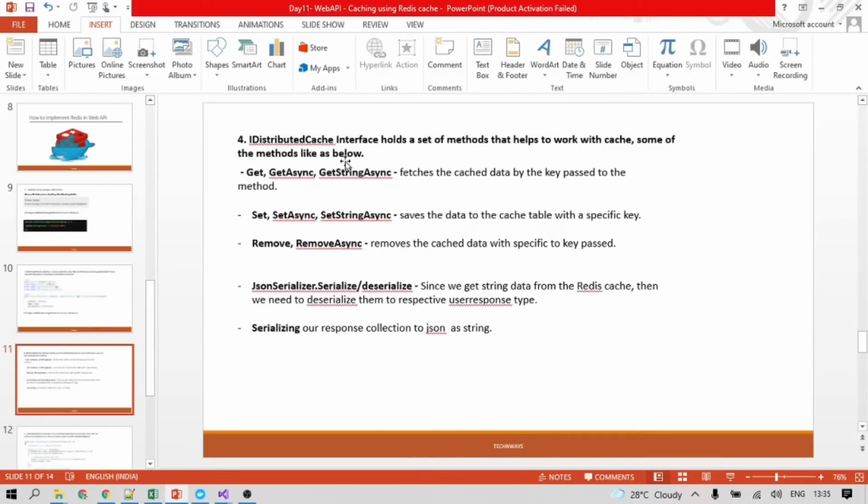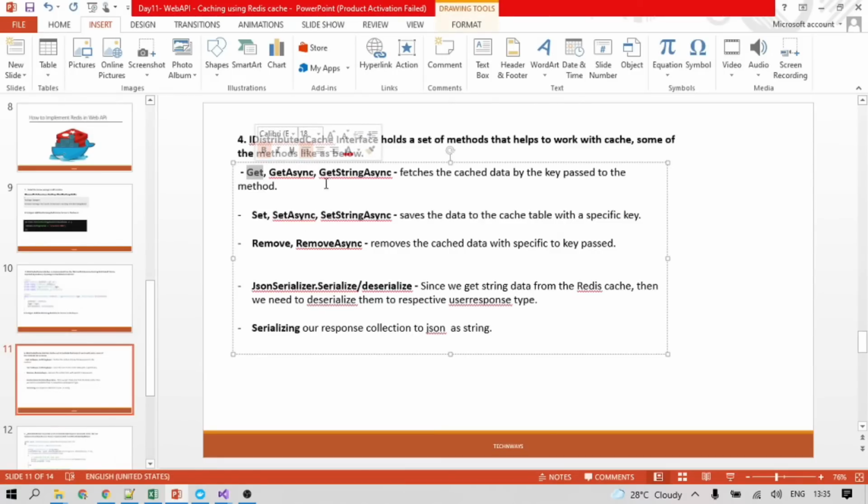Basically, IDistributedCache has three different types of methods. One is the get method. Get-type methods are responsible for fetching the data, like Get, GetAsync, GetString, GetStringAsync.